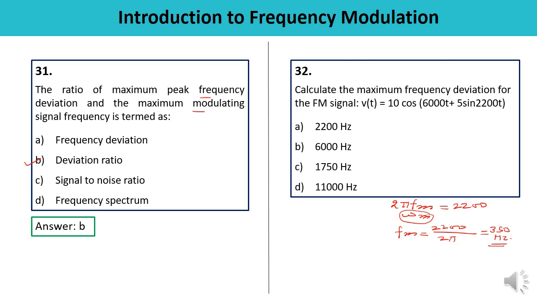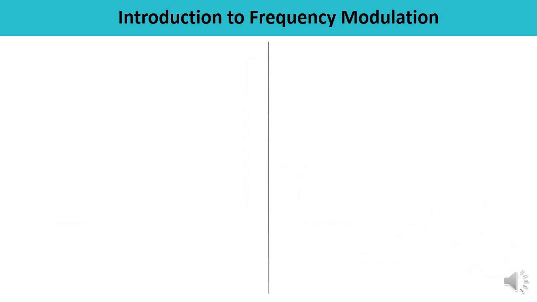Now you have to calculate the frequency deviation. Compare it with the equation, so here the modulation index is 5. Frequency deviation is 5 into 350, which is equal to 1750 Hertz. So answer is C. Here this value 5, this is the modulation index, because you must be remembering how the frequency modulated signal is being represented, right? Yes, this is the correct one.